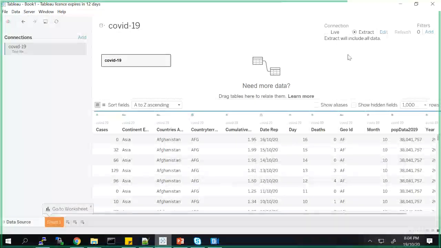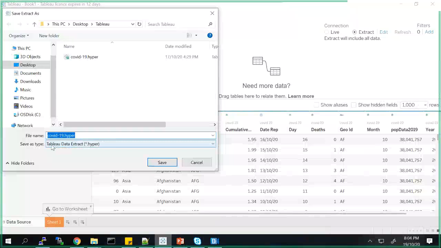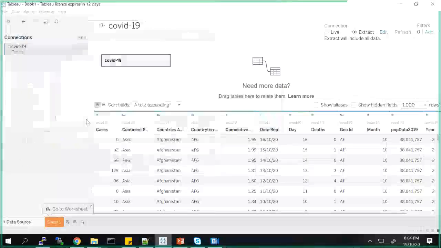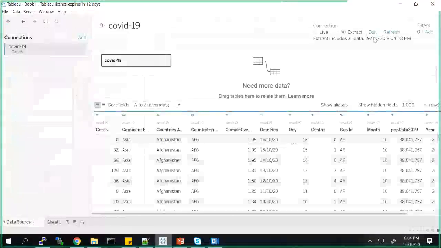When I start to create the dashboards, it will first ask me where I want to save this extract. It has an extension of .hyper, so I will just save this. It will go ahead and save that file. Now whatever data I'm working with is going to be that extract.